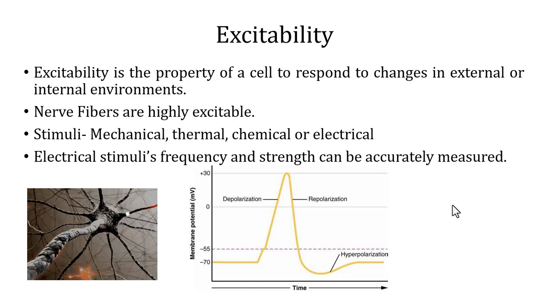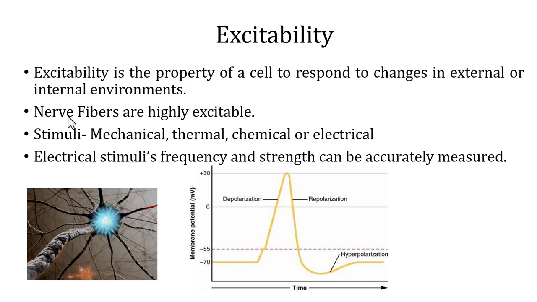These nerve fibers can be stimulated or excited by various types of changes, or stimuli, in the environment. It could be mechanical stimuli, where physical pressure or a stretch would excite the nerve fiber. It could be thermal change, such as cold or heat, that would also stimulate the nerve fiber. And it could be chemicals, or a change in the electrical potential that could stimulate a nerve fiber.